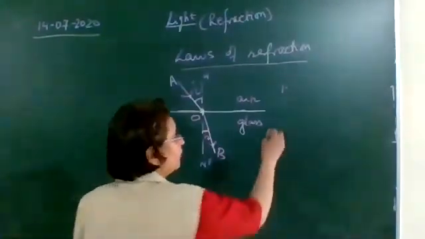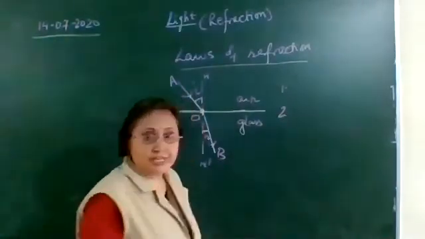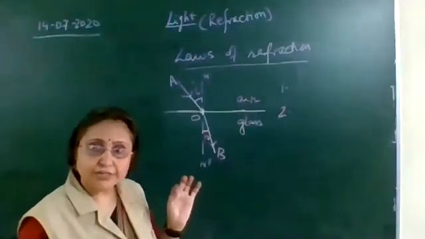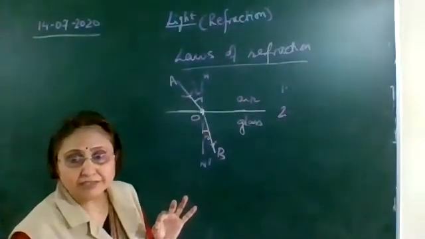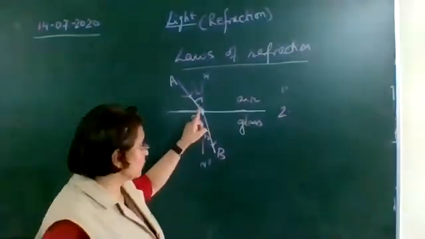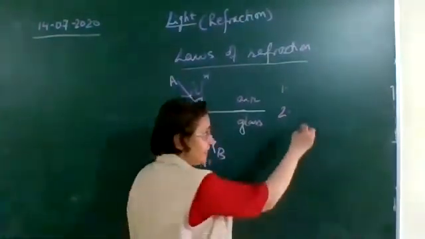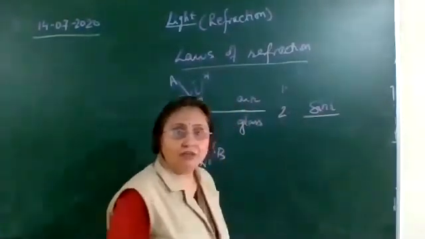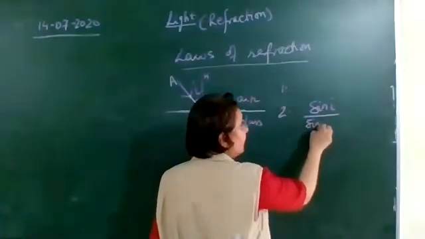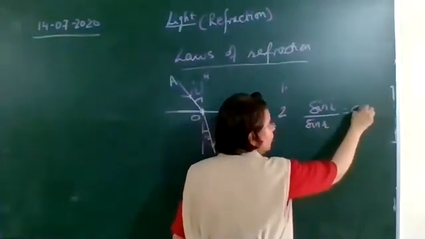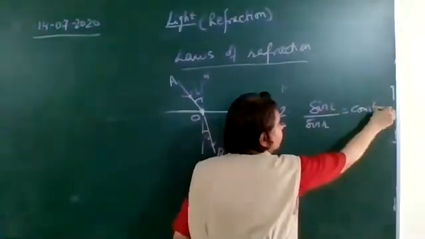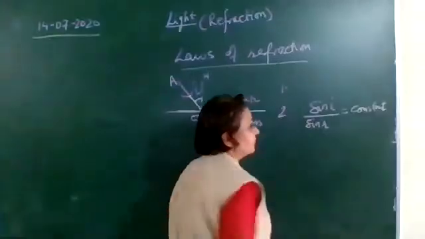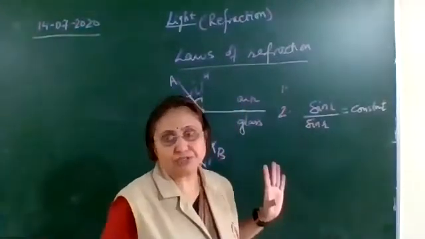Now the second law of refraction states that the sine of angle of incidence, okay, the trigonometric ratio, sine, cosine, tan, I think you have studied in maths. So the second law states that the ratio of the sine of angle of incidence to the sine of angle of refraction is constant.